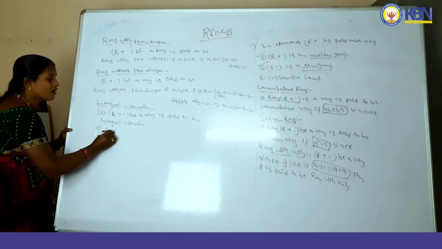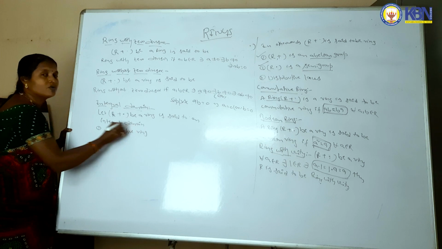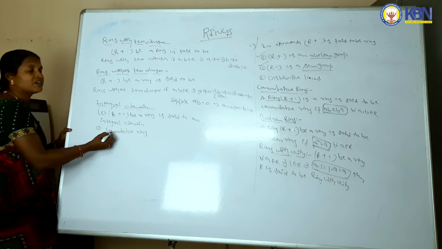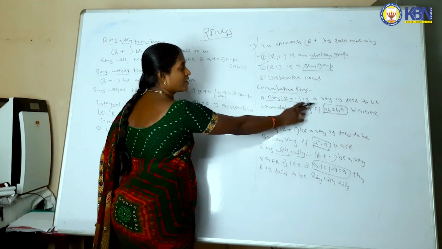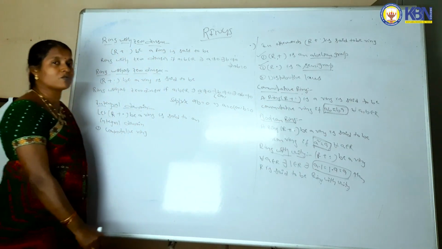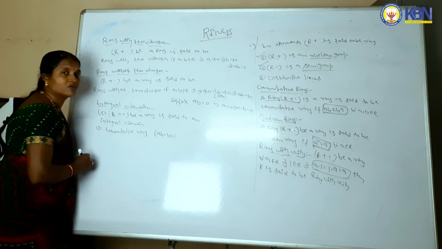One is commutative ring. Already we have said that a ring is a commutative ring in the previous definition: R is commutative, the condition is AB is equal to BA. Commutative ring means you can prove that AB is equal to BA.